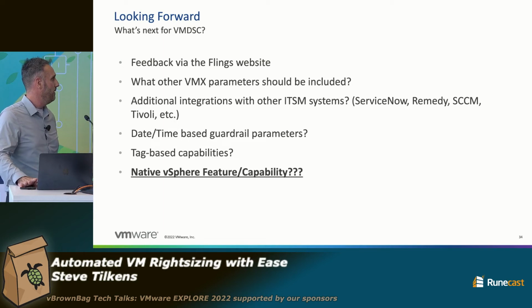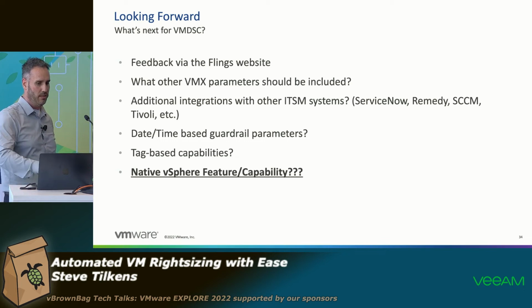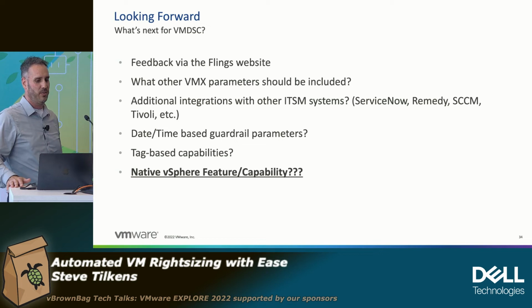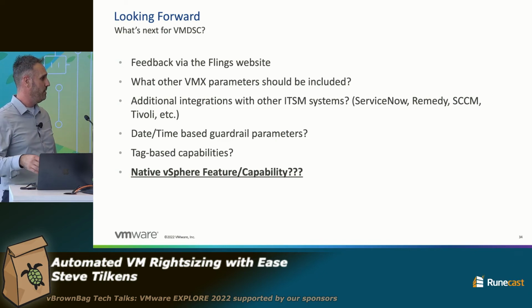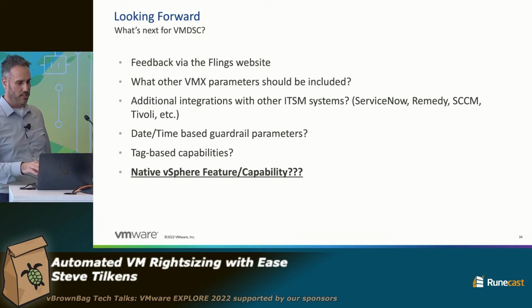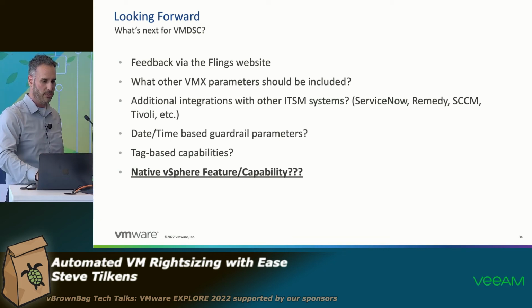So looking forward, again, this is a Fling. So please, if you haven't used it, haven't checked it out, go to the Fling site, download it, play around with it, see if it makes sense for you. What else would you want to see in there, right? As we look at other parameters that could be included, I know you. Right, yeah, exactly. Well, we'll get to that on the bottom here. So what else could we include in this mechanism from a VMX perspective? What other integrations could we do? Maybe something in your ITSM system like ServiceNow. Open a quick change and then close it, just so you at least have that from a business process perspective, and you can audit that history-wise.